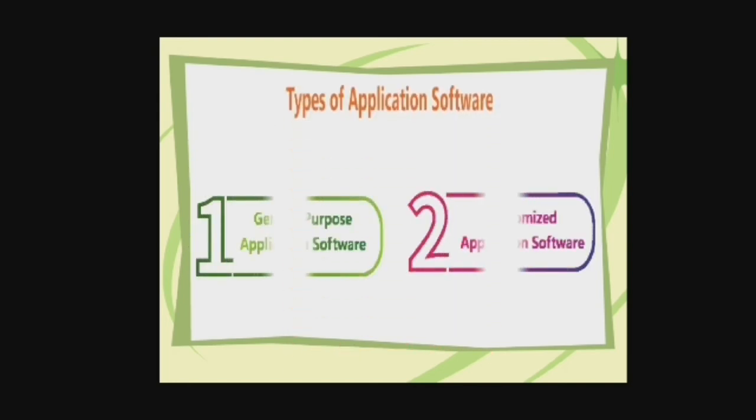There are many application softwares installed in the computer's memory, but they are categorized into two. That is the general purpose application software and the customized application software. Now let's see what are general purpose application software and what are customized application software.